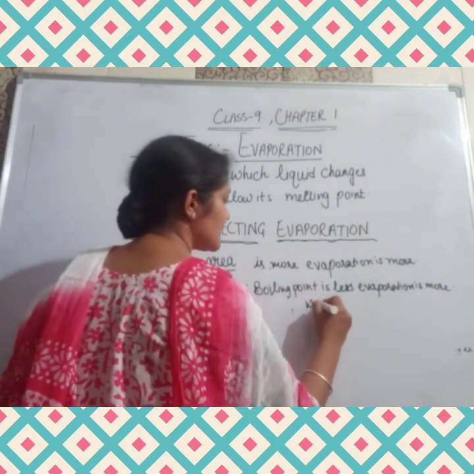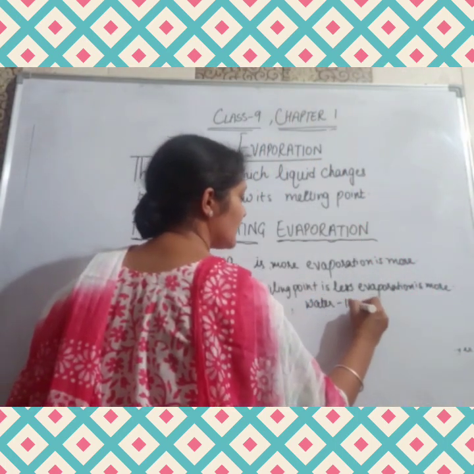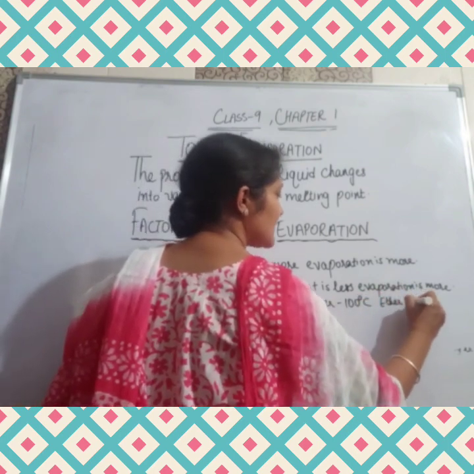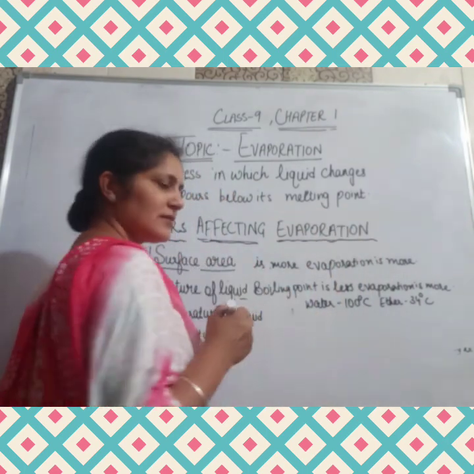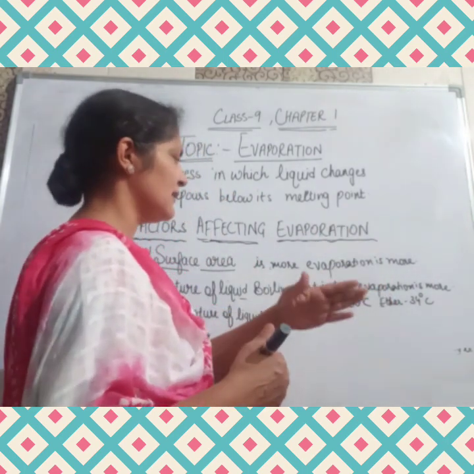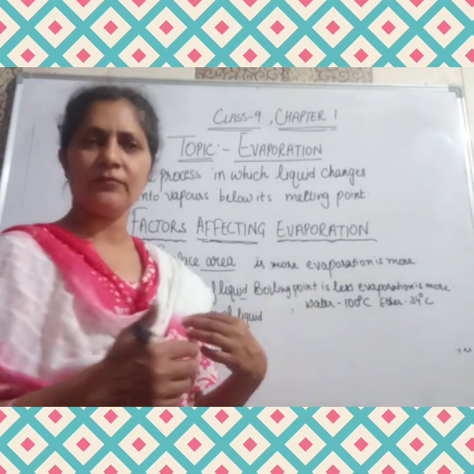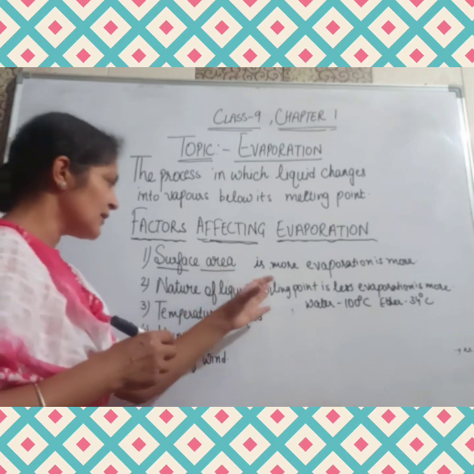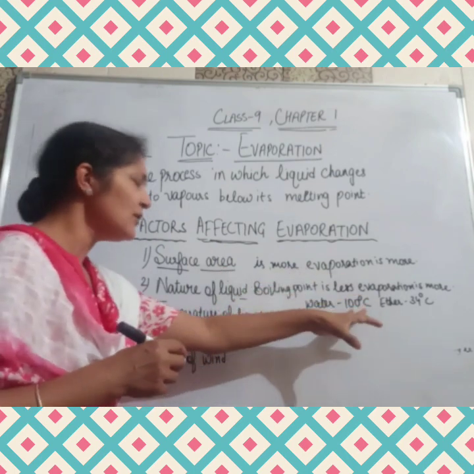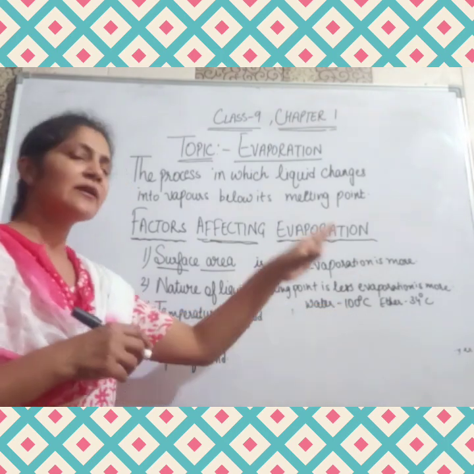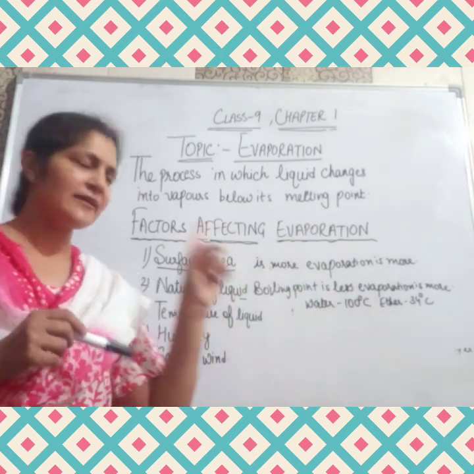The boiling point of water, as you all know, is 100 degrees Celsius, and that of ether is 34 degrees Celsius, right? So evaporation will take place early in the ether as compared to the water. So if the boiling point is low, the evaporation is more. If the boiling point is more, the evaporation will be less.